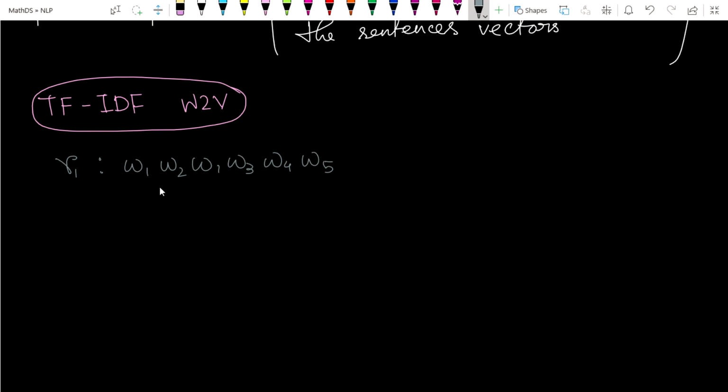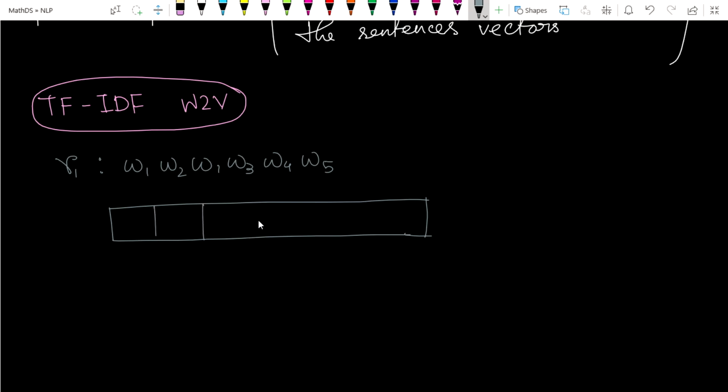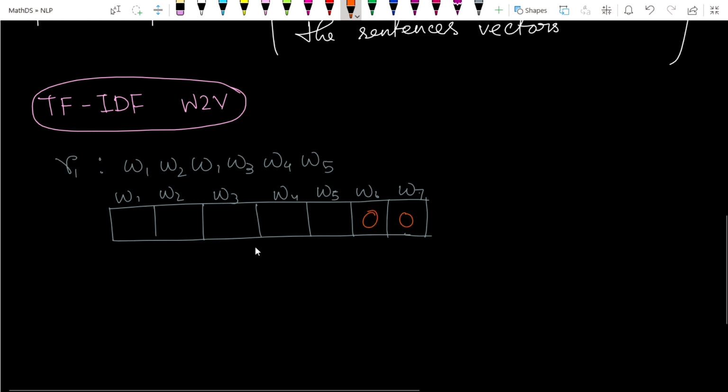These sentences are all about this kind of combination of words. Now the TF-IDF vector will be like this. Suppose in the data corpus, this column is for W1, W2, W3, W4, W5, W6, W7. These are the cells. And suppose W6 and W7 do not occur here, so the value will be 0, but the others occur.